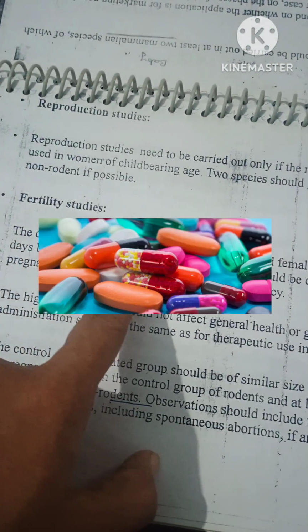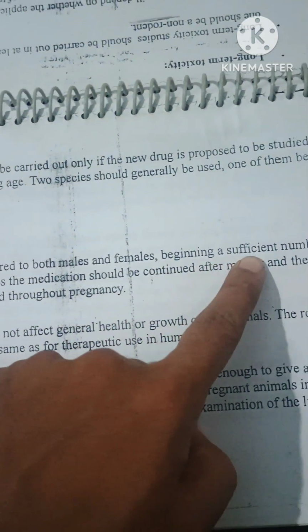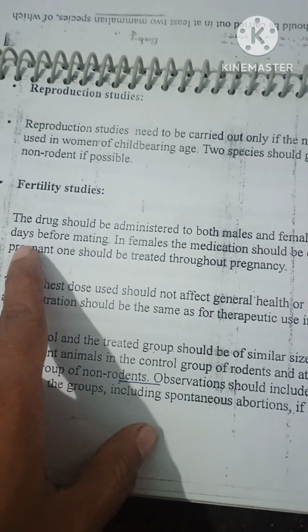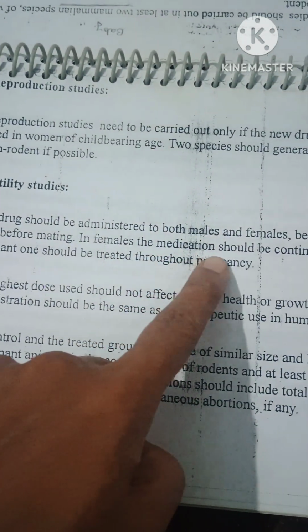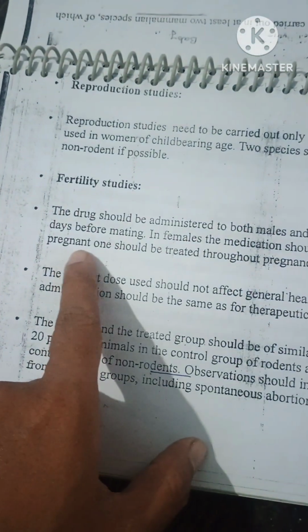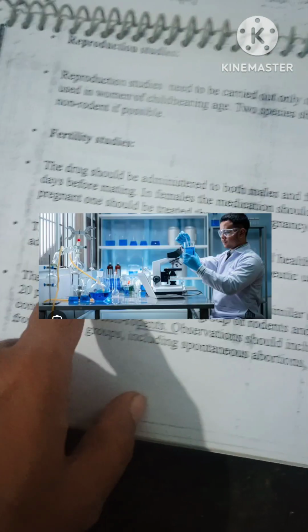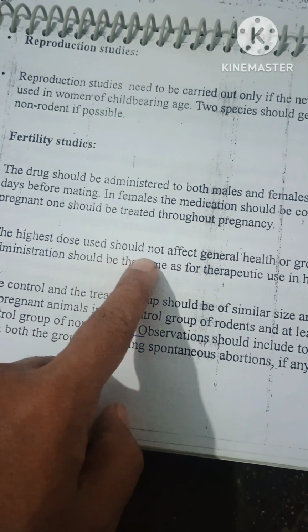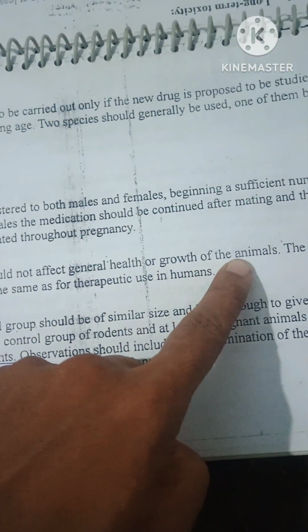The drug should be administered to both male and female, beginning a sufficient number of days before mating. In females, the medication should be continued after mating, and the pregnant ones should be treated throughout the pregnancy. The highest dose used should not affect general health or growth of the animal.